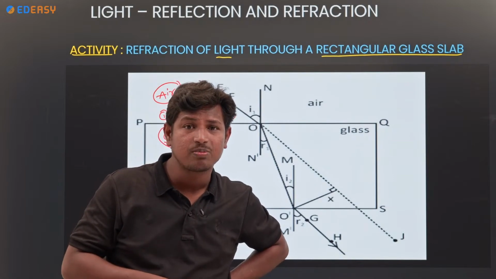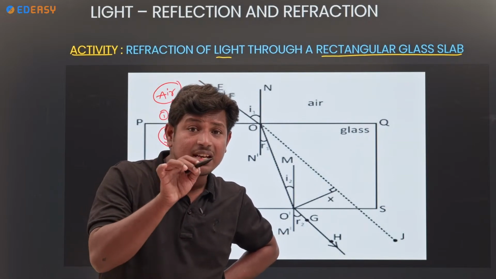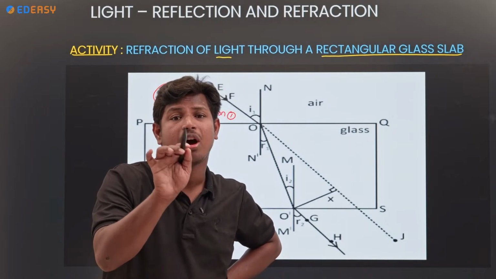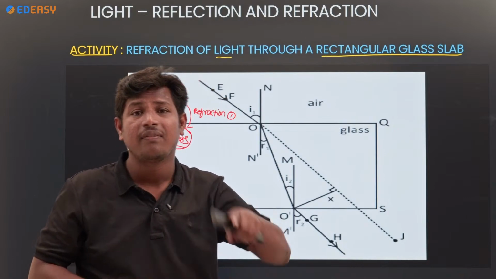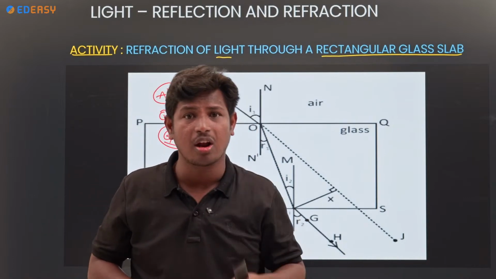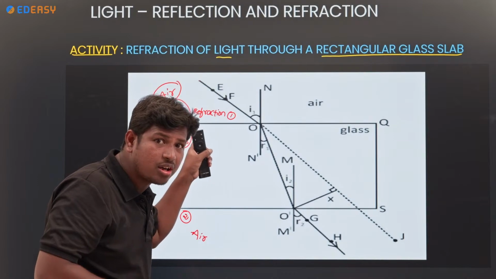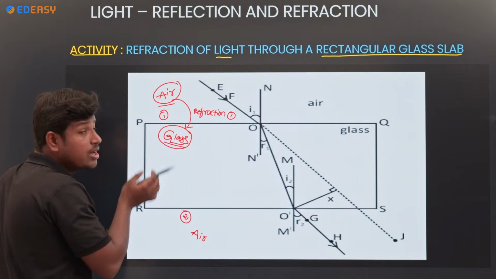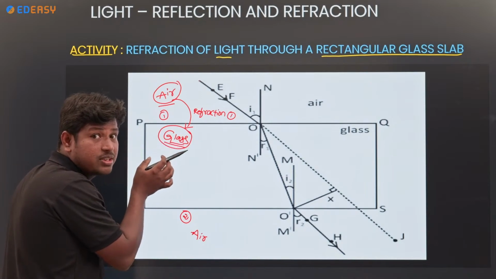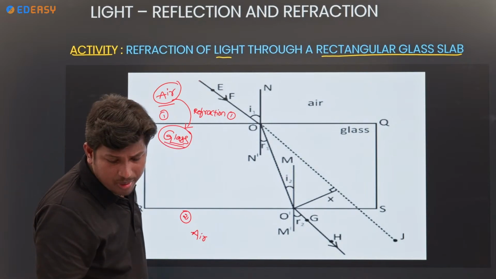When refraction takes place, you have to check first whether light changes its medium or not. If you want to calculate the refraction, check whether the light is changing medium or not. Here, is the medium changing or not? Yes, changing. Air is one medium, glass is another medium. Which is rarer? Which is denser? Tell me, anybody from the comment section.